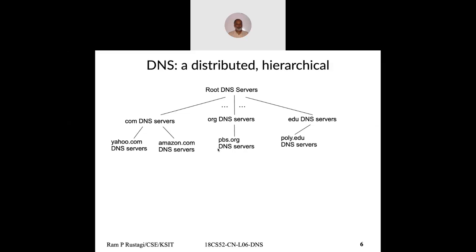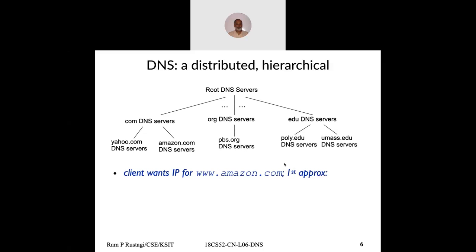In India, in a country other than the US, we always have the country name followed by edu. Or some people still use ac.in or edu.in, depending on individual taste. So when I look at the domain name server of ksit.edu.in, that is the domain server for ksit.